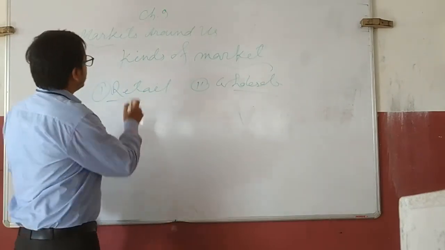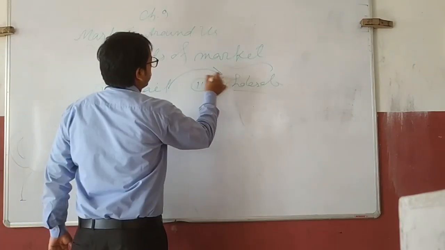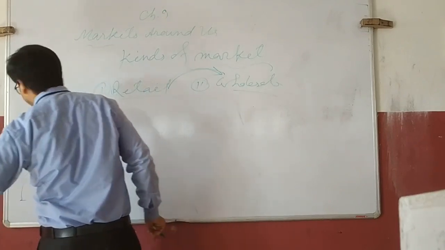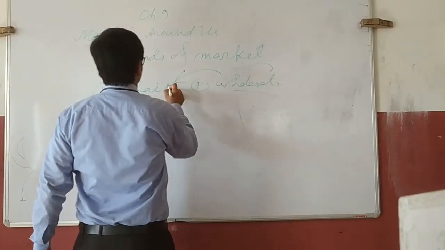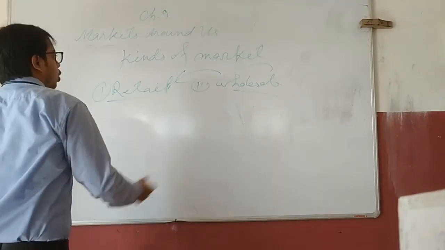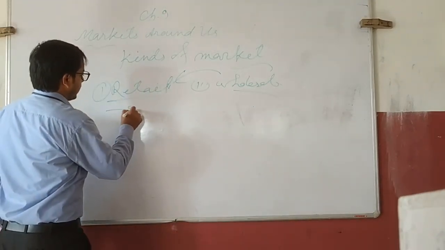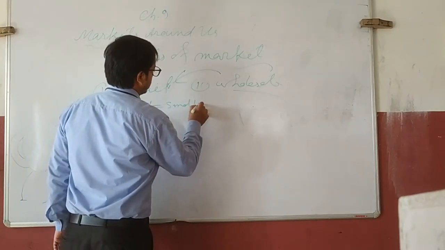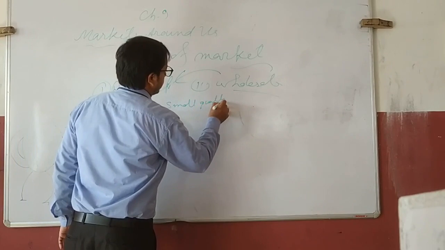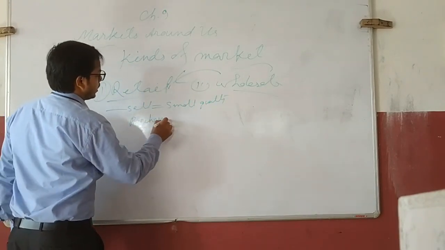But these retailers, they purchase from wholesalers in large quantities. They sell small quantity, and they purchase large quantity.